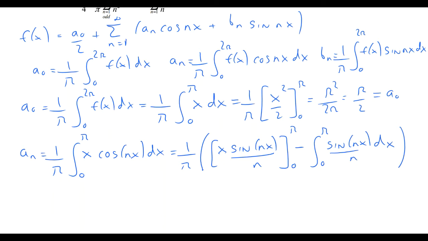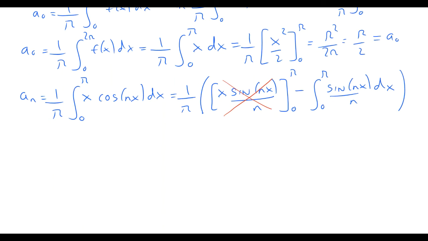Now we can look at the terms before we perform the final integral. We can hopefully see that the first term, the x sine nx over n, will give us 0, because sine is 0 at 0, and also integer multiples of pi. So we can ignore the first term, we just need to calculate the second integral.